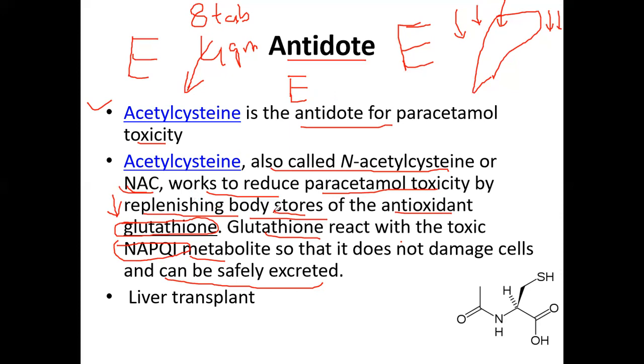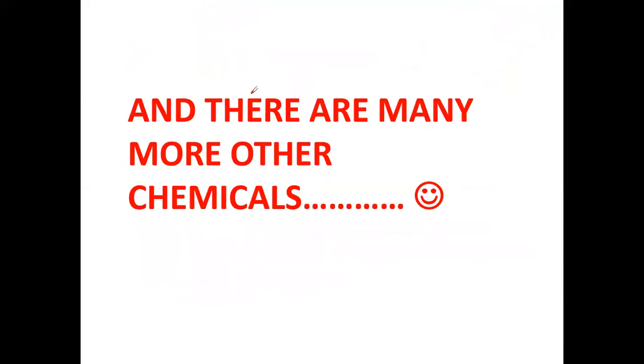It actually releases the antioxidant stored in the body, that is glutathione. And when glutathione is released, it decreases the amount of the toxic metabolite that forms, that is N-acetylbenzoquinone imine, because it will then be excreted in the urine. So through these different approaches, we can decrease the paracetamol toxicity. So this was all regarding paracetamol toxicity.